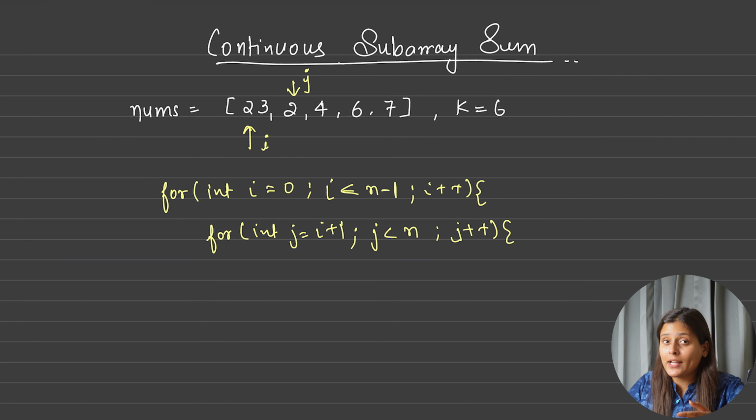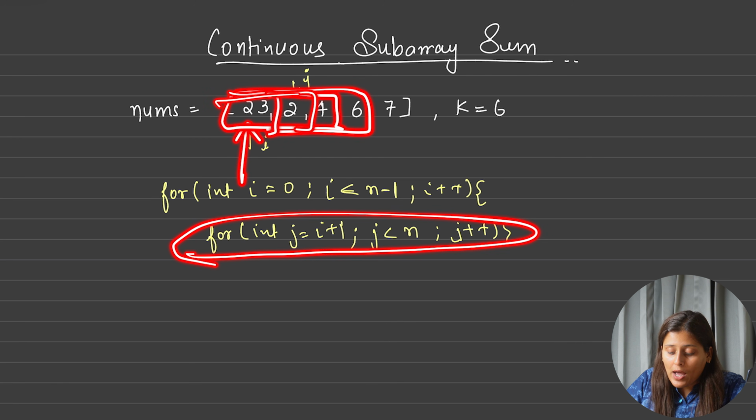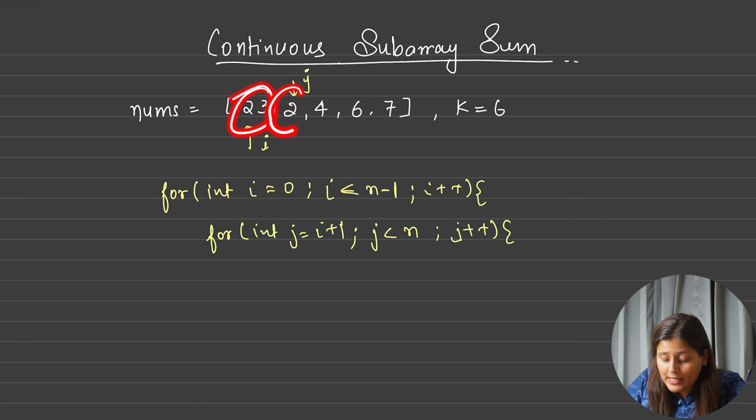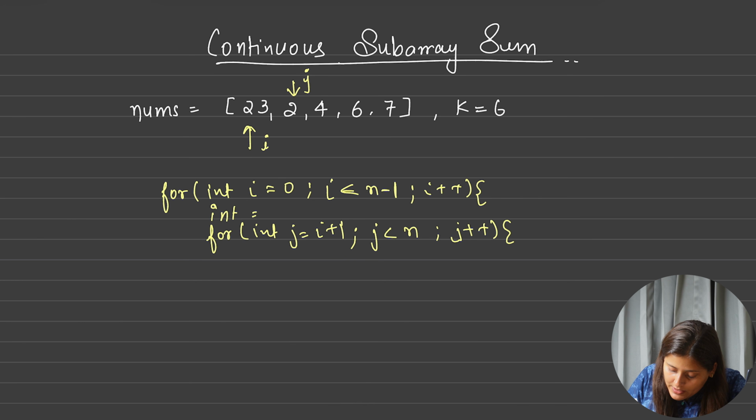Okay. Now inside it what I want is the summation of the subarray. So definitely the second subarray will give me the summation from this point to all the points. Yes or no? To all the points? Yes. So I want the summation. First I want 23, then I want 23 plus 2, then I want 23 plus 2 plus 4, and so on. So hence I want a summation variable sitting in sum, sitting here.